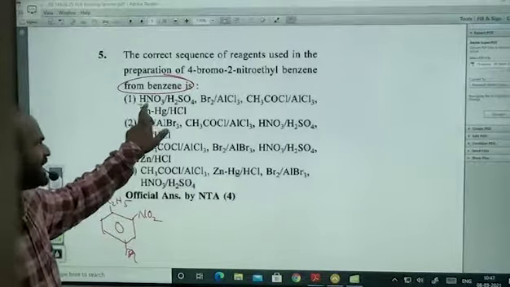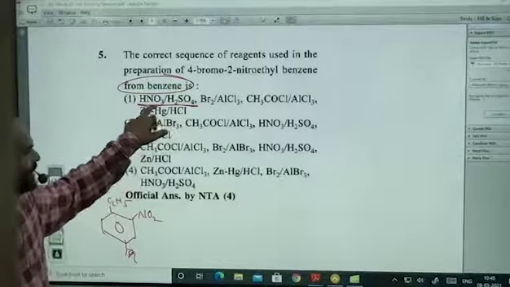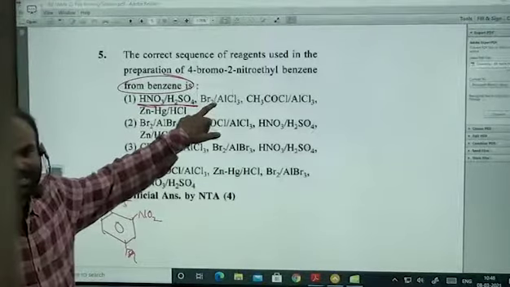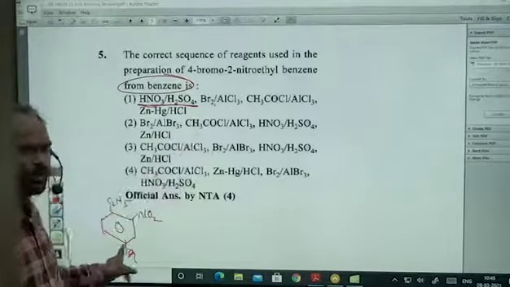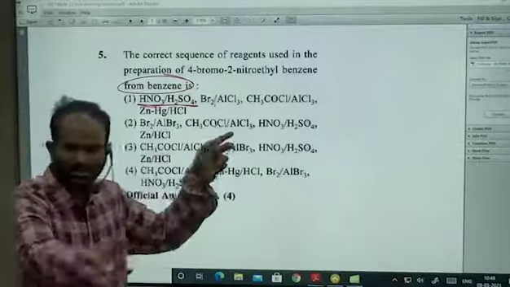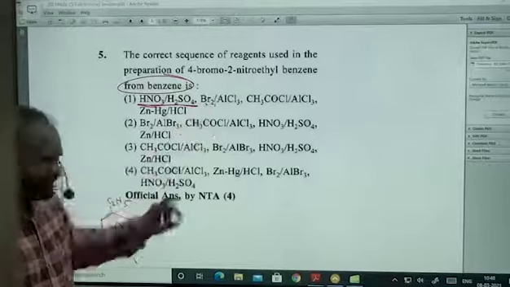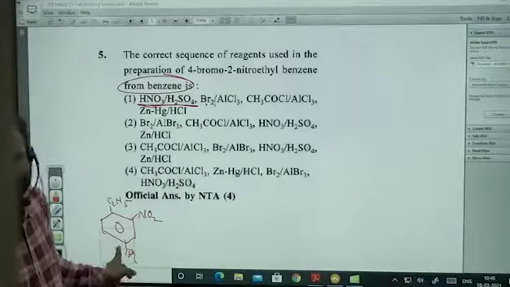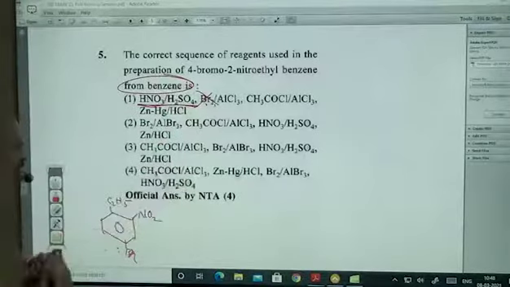Benzene reacts with HNO3 H2SO4. What is the formed compound? Nitrobenzene. Nitrobenzene reacts with bromine AlCl3. What is the formed compound? Meta-bromo. So 4-bromo, no chance. Okay? If I write meta, it becomes 3-bromo, but it will never be 4-bromo. So there ends the matter. I just concluded that this is not going to be my desired option.